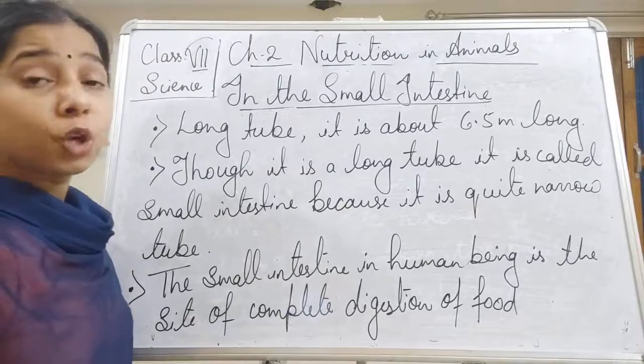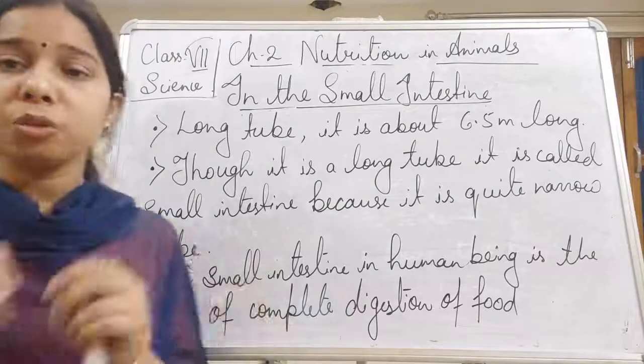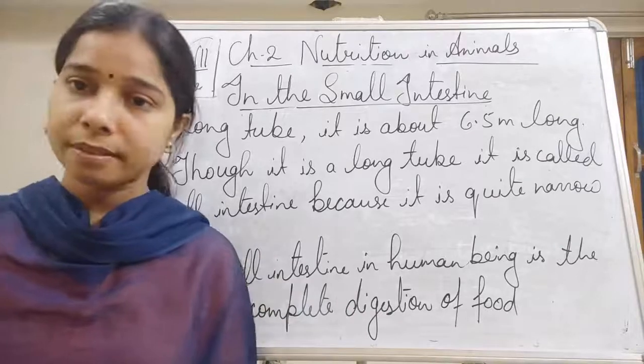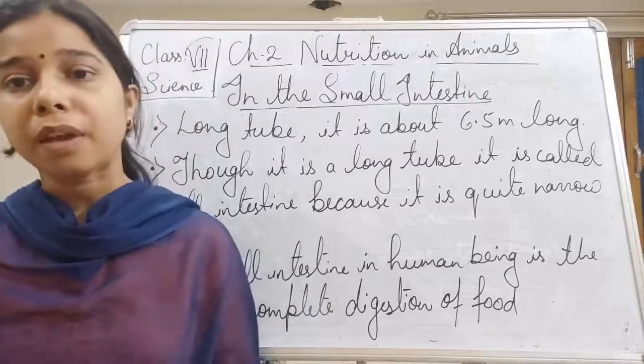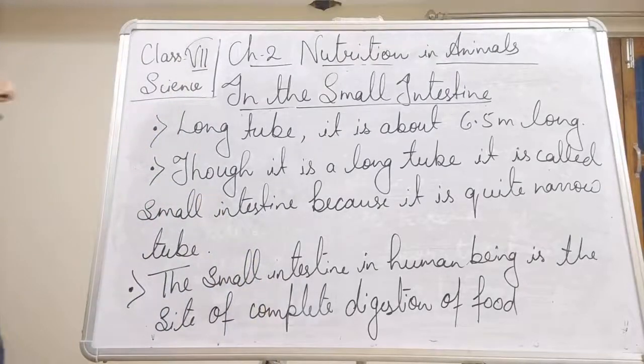As well as the process of absorption. When we were talking about the nutrition steps, we had discussed the absorption step also. So the process of absorption also occurs in the small intestine.